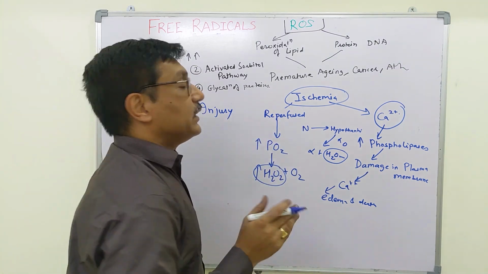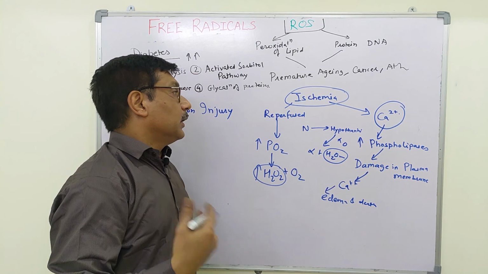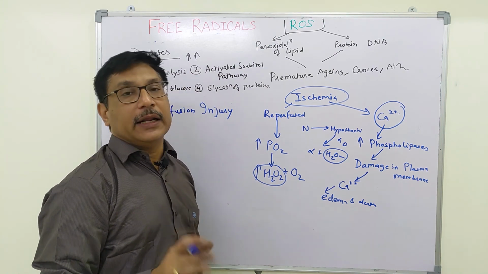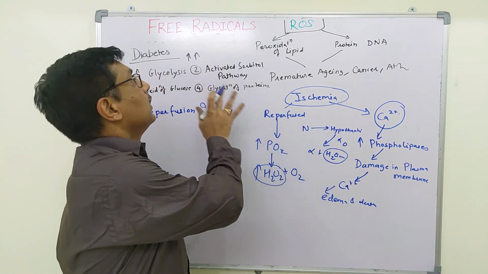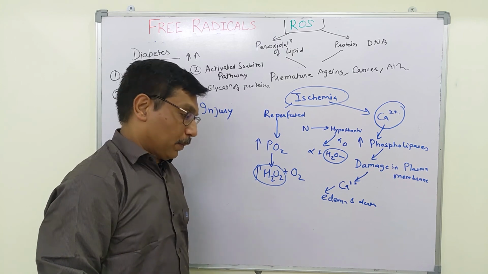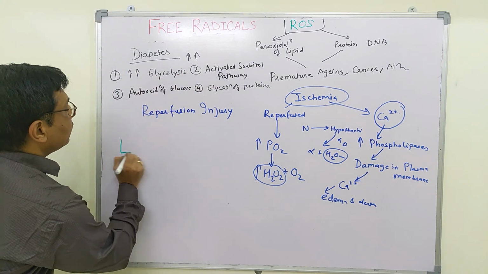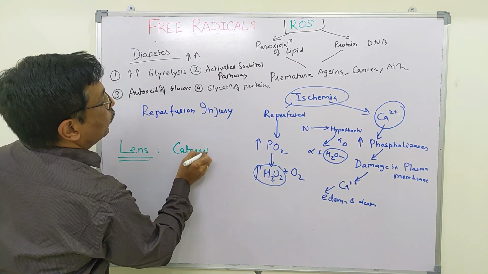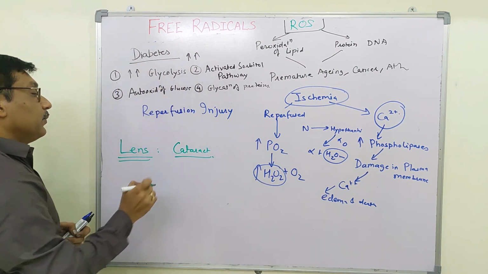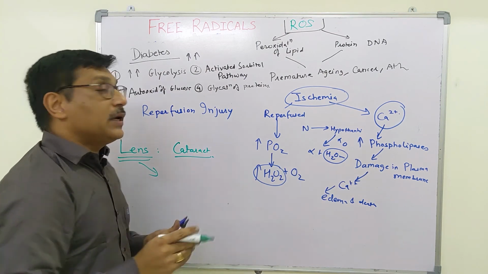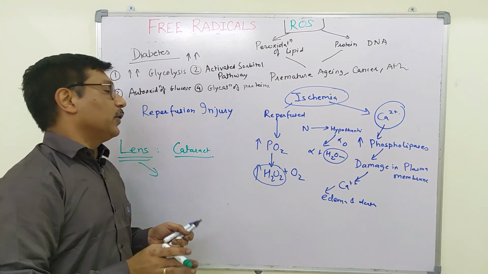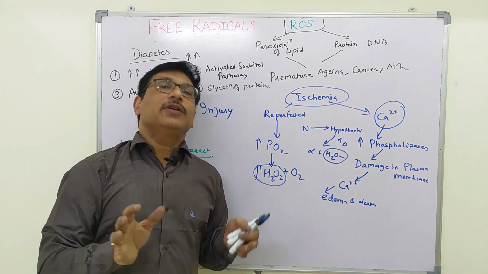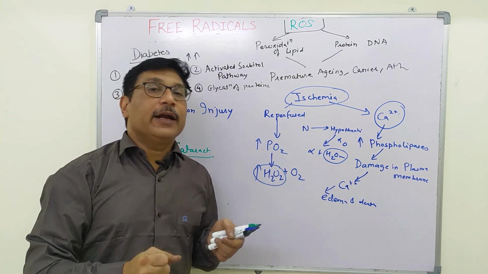Thereby, even after ischemia is relieved, there occurs cell death due to reactive oxygen species. And last, in the lens, there occurs cataract due to oxidative stress, and the lens has the highest concentration of antioxidants in the body.